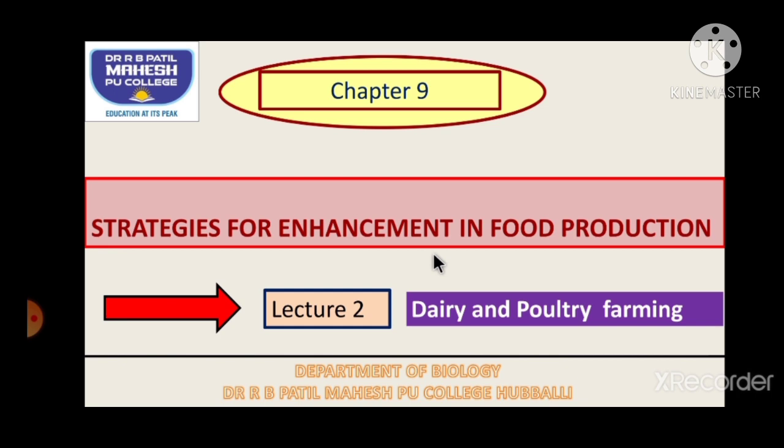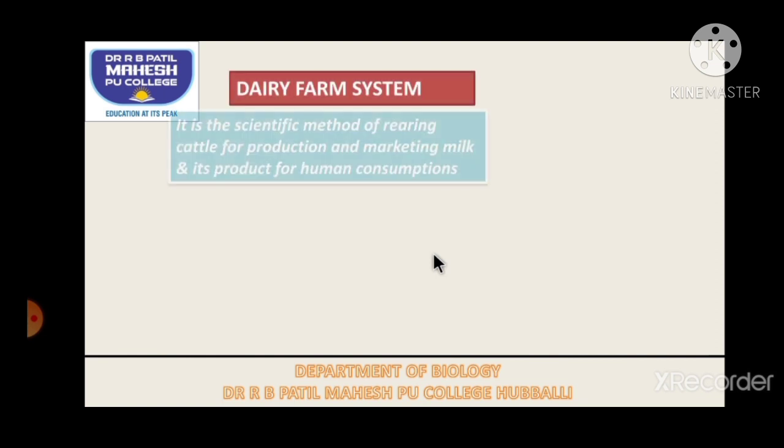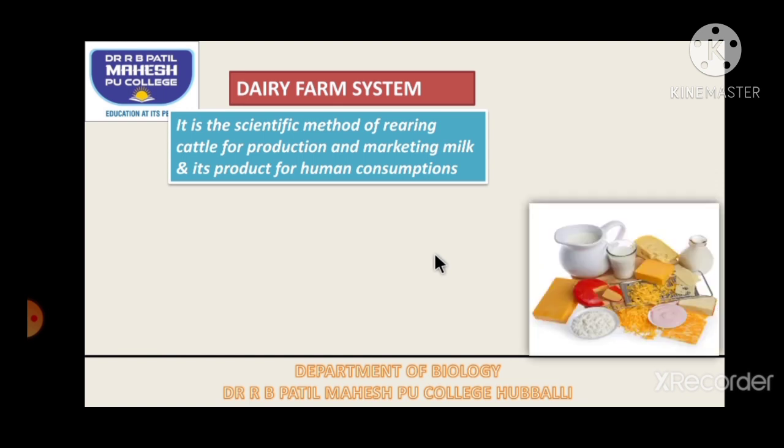Let's begin with the dairy farm system. What is a dairy farm system? It is the scientific method of rearing cattle for the sake of milk and its products for human consumption. From the dairy farm system we obtain milk, butter, cheese and any number of other products, and for that we rear different types of cattle.